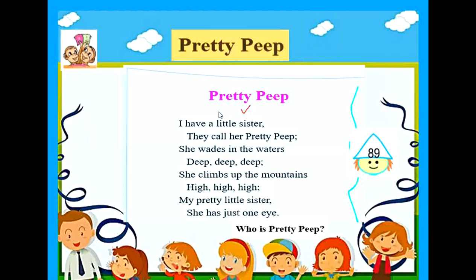Going forward, we have a poem here, children. The title of the poem is Pretty Peep. Children, this poem is also a riddle. So listen to me carefully as I read this poem to you.